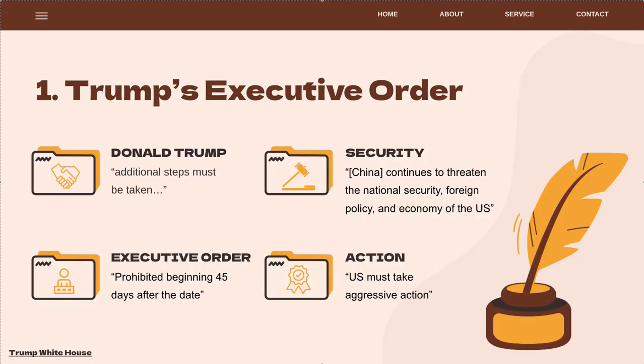Now we'll go all the way back to August 2020 when this first began. In August 2020, then President Donald Trump took a significant step by signing an executive order to ban TikTok. This move was driven by national security concerns, specifically the concern that the Chinese government could potentially access user data or manipulate content on the platform. The government gave ByteDance 45 days to sell the app to an American company or face a ban.